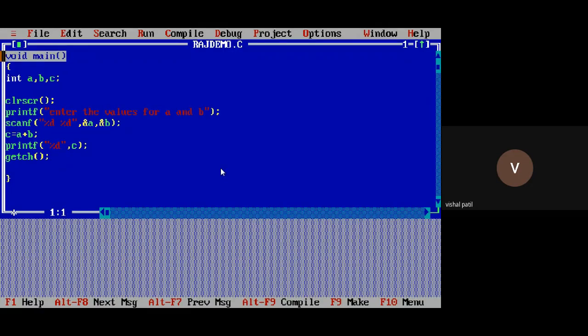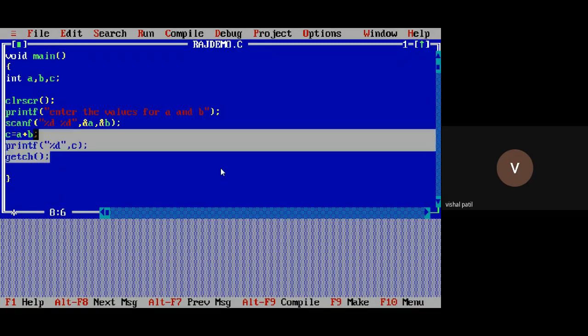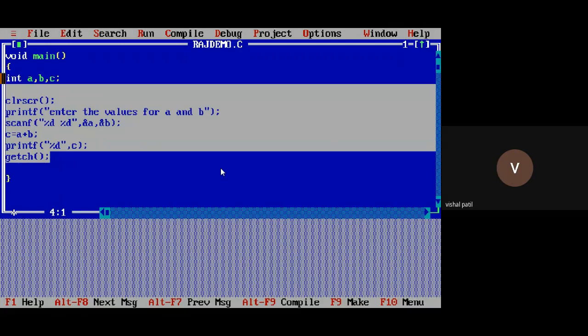The syntax of a user defined function: initially we write the return type and then the function name, round brackets, opening and closing curly braces. In that function, we write the logic for the program. This is the logic for my program because I want to do the addition of two numbers, so I have declared two variables, then the clrscr function in order to clear the screen.